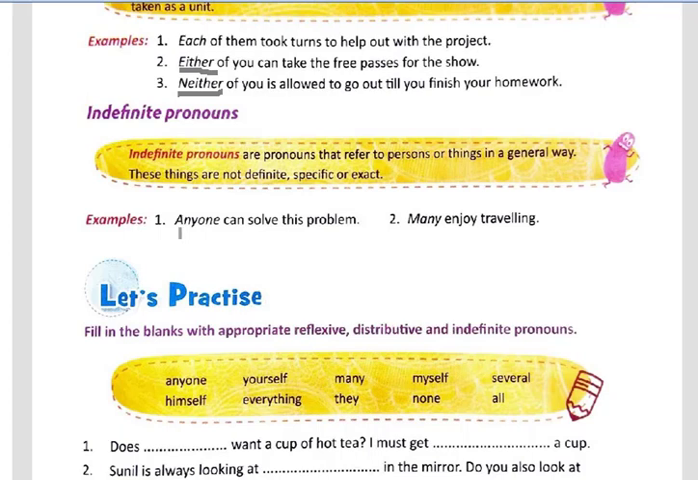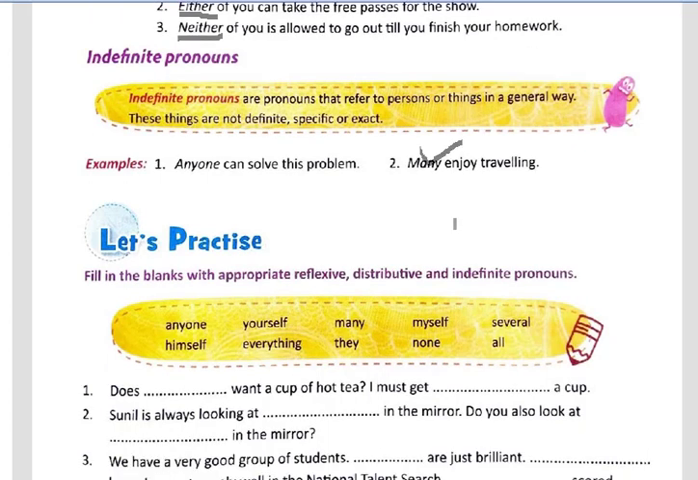See this example: anyone can solve this problem. When this sentence is said, anyone can mean anybody. It can mean Hari, or Ram, or Anil, or Sunil, anybody, right? In another sentence, many enjoy traveling, he is not talking about one person in particular, like boys or girls or men or women or old men or old women. Many means almost everyone.